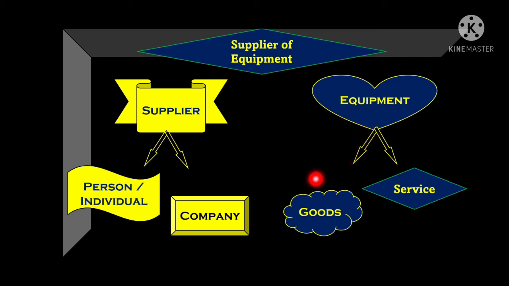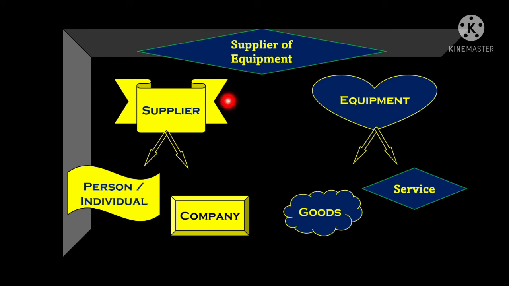Equipment can be in the form of goods or it can be in the form of services. So in simple words, it can be a person, it can be a company which is supplying goods or rendering some services to its customer, that is called supplier of equipment, right?